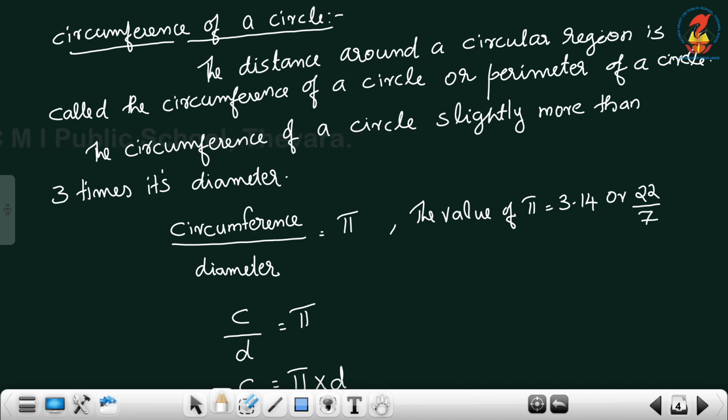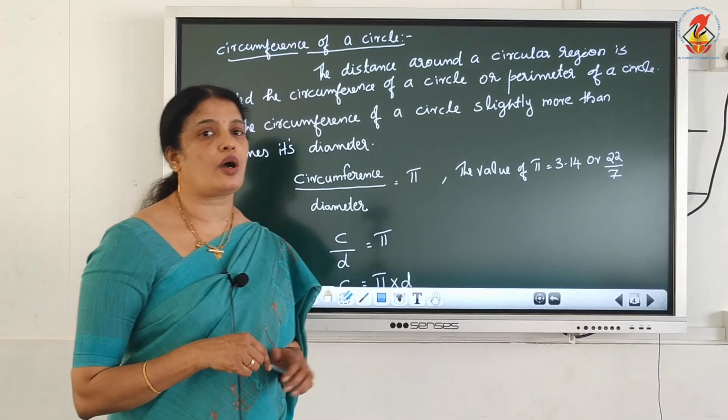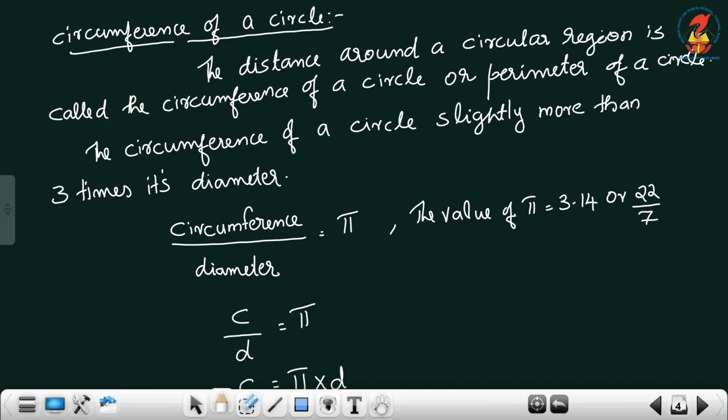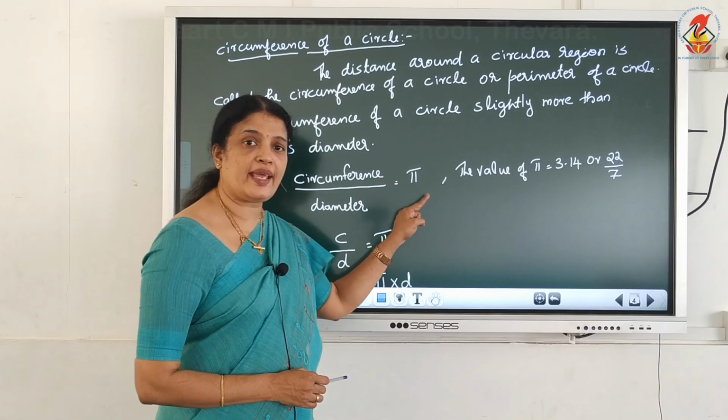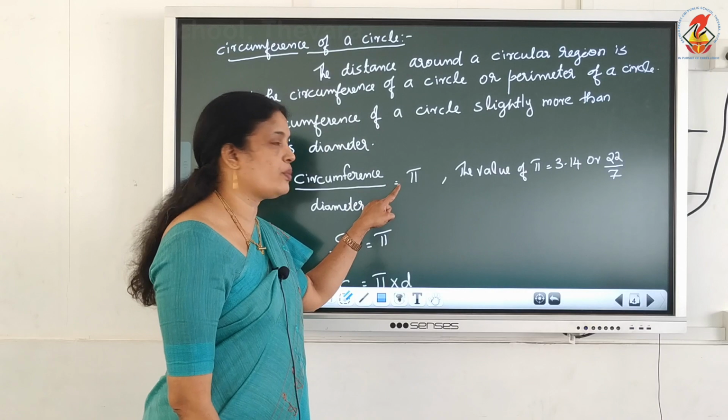Next is circumference of a circle. What is the meaning of circumference of a circle? This is the perimeter of a circle. That means the distance around the circular object is called the circumference of a circle. Here, the circumference of a circle is slightly more than 3 times its diameter. That means circumference divided by diameter equals one constant value, that is pi. Its ratio is always the same in all circles.